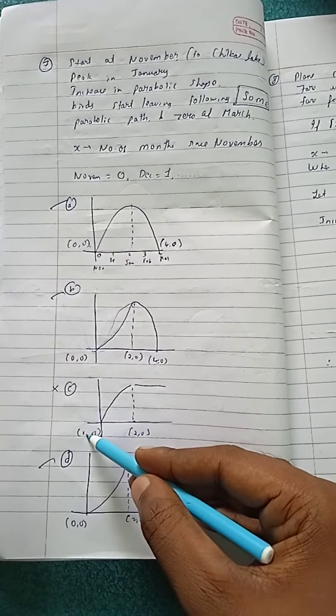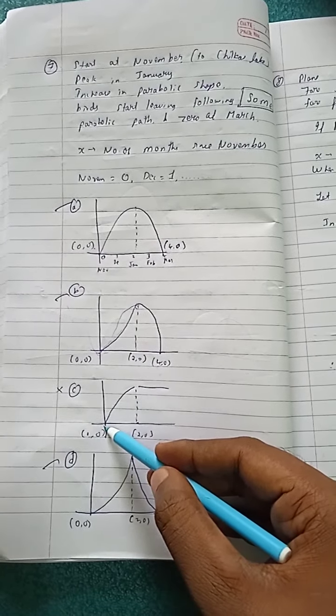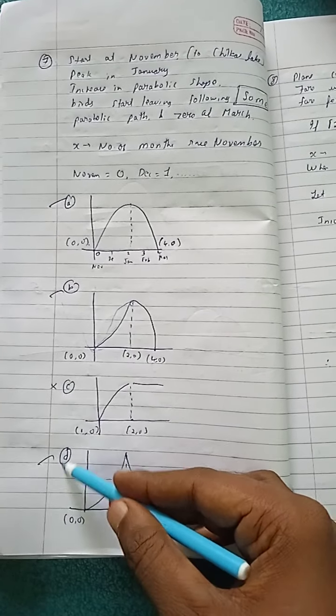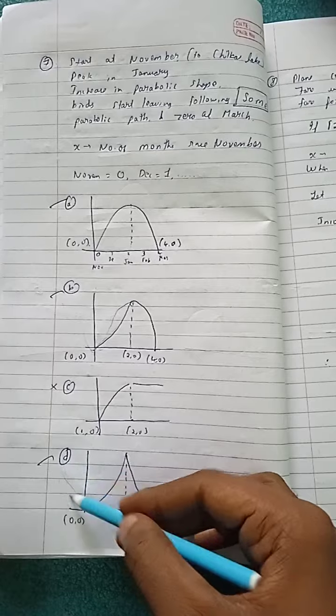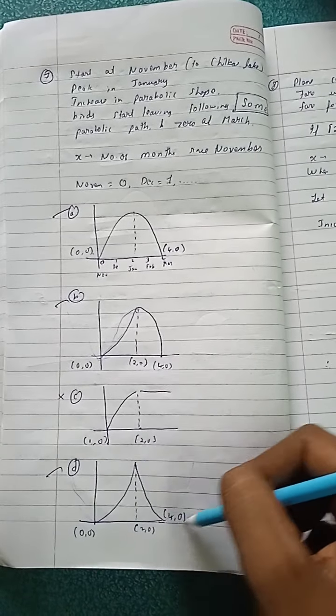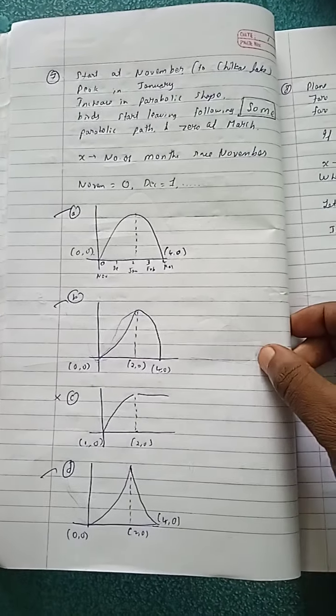And also look here, it's given as first month. So the first month is 0. That's also wrong. So option D: this kind of parabola opens upward, and this is another kind of parabola here. So this is also true, no problem. Make sure that you do it correctly.